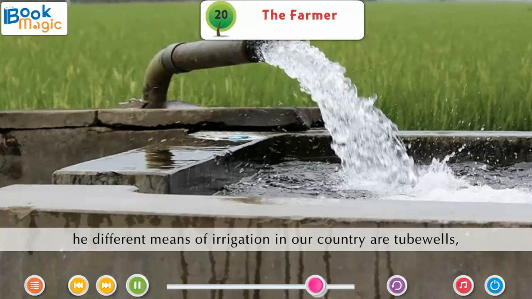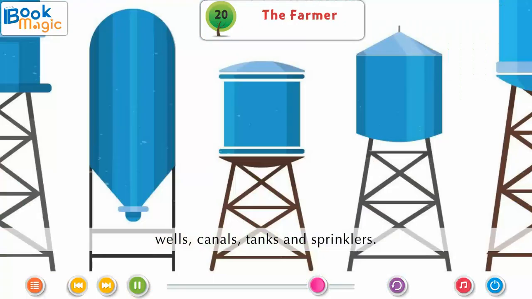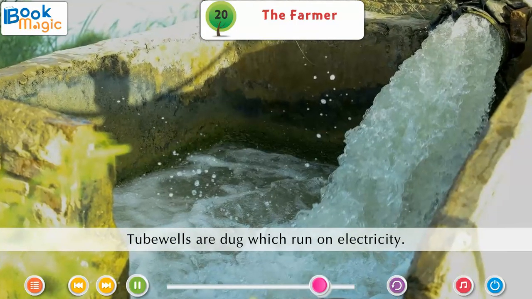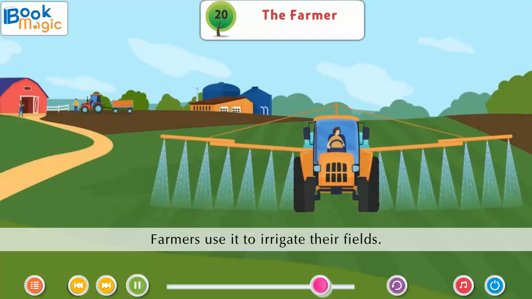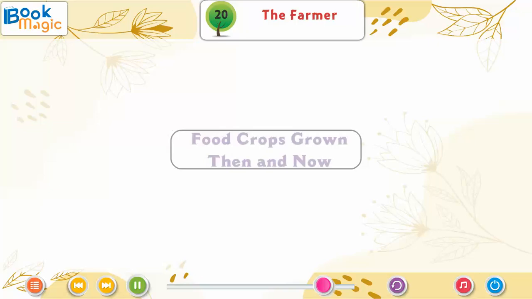The different means of irrigation in our country are tube wells, canals, tanks, and sprinklers. Tube wells are dug which run on electricity. Farmers use it to irrigate their fields. Water wheel or rahat is used to draw water from the well.